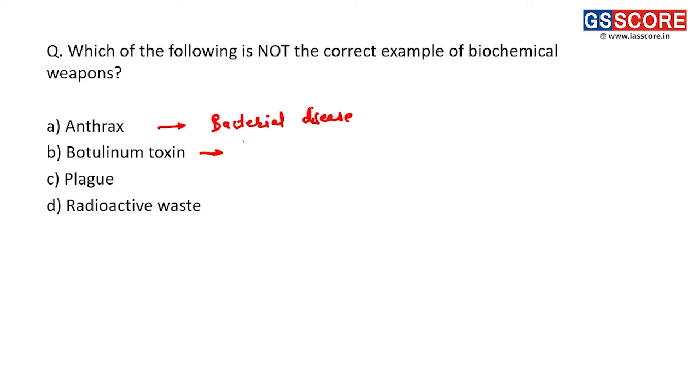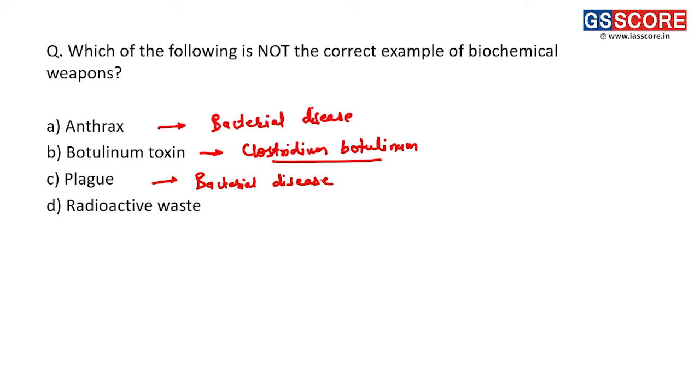Then botulinum toxin is a toxin produced by Clostridium botulinum. Right, Clostridium botulinum produces this particular toxin. And plague, again, it is a bacterial disease. Plague is also a bacterial disease.